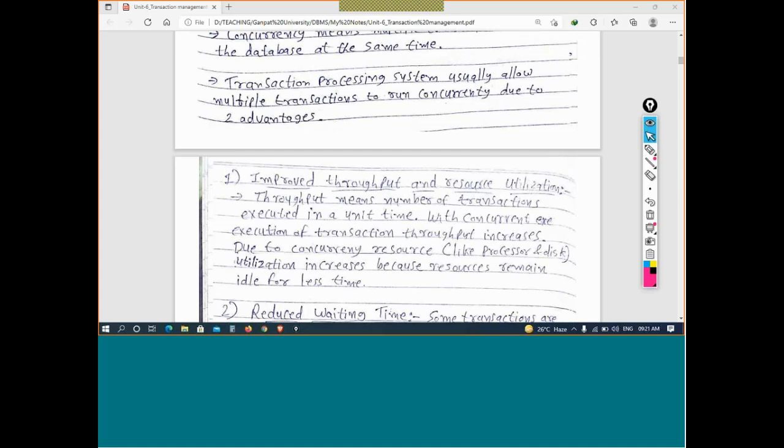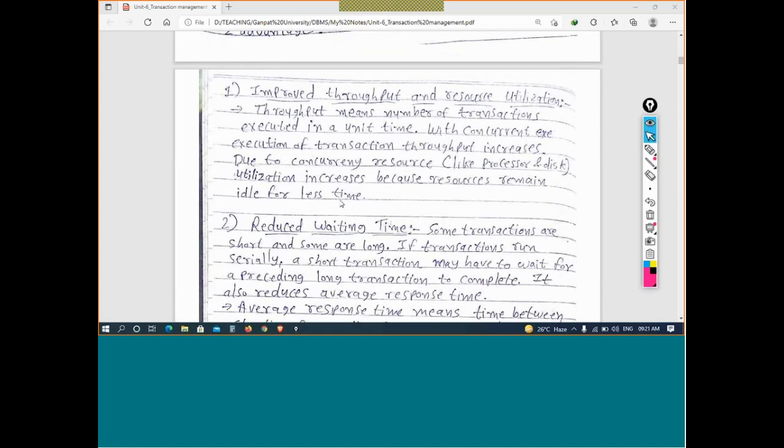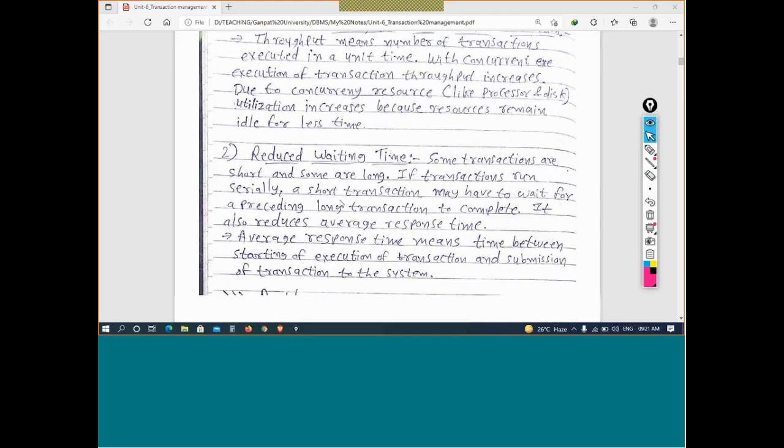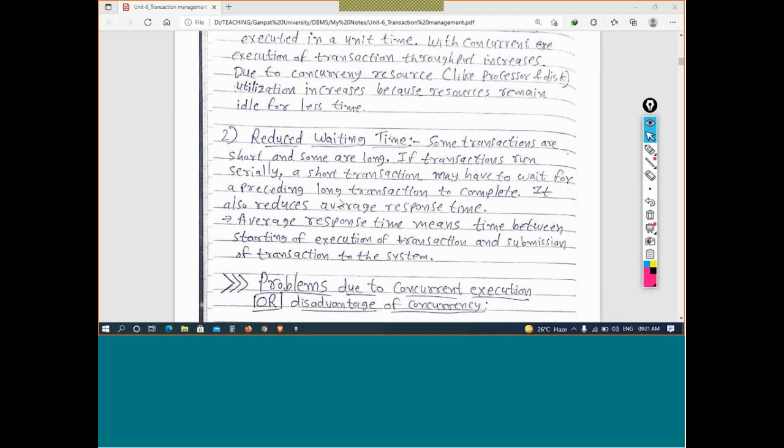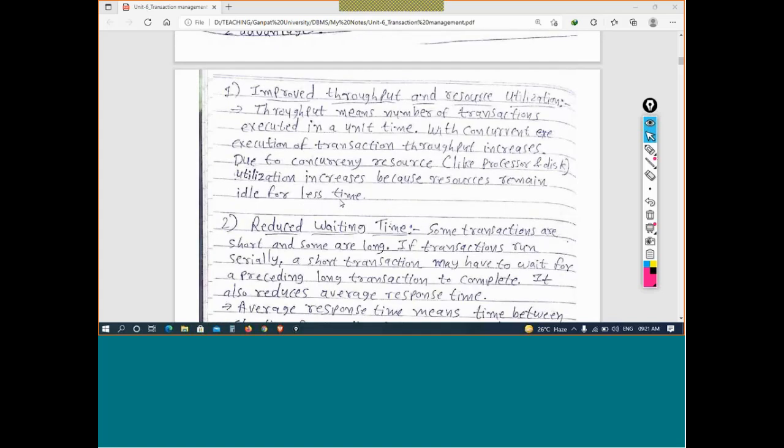So what is the advantage of concurrent? That per unit time, per second or per minute, the number of transactions completed is better than the serial approach. Waiting time is reduced. For any transaction that wishes to start, there is less waiting time, because the transactions which came before are completed very early. अभी जो transaction start हुआ है उससे पहले के transaction बहुत जल्दी खत्म हो गए हैं, तो current transaction को तुरंत टाइम मिलता है start होने के लिए. So that is reduced waiting time.